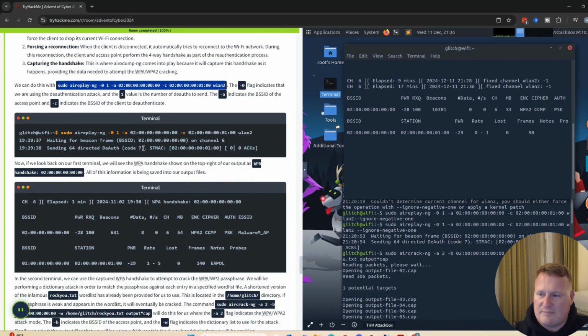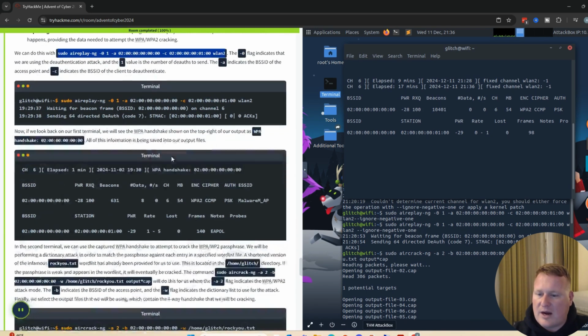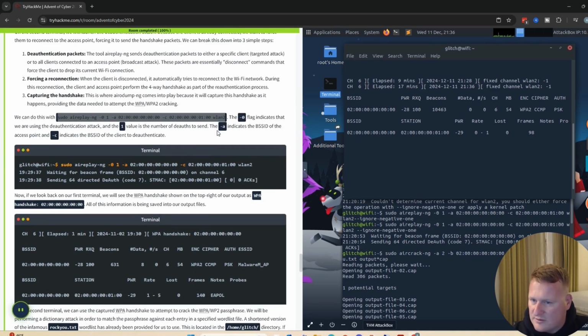Once we run this command, you should see on the top right of your top box, let me see if it has the exact verbiage, the tag 0 flag indicates we are using the deauthentication attack. The 1 value is the number of deauths we want to send.